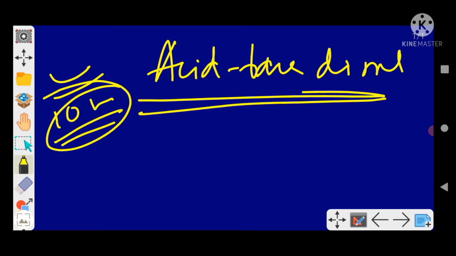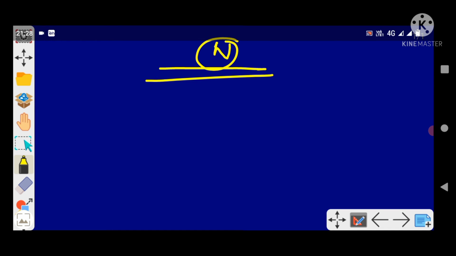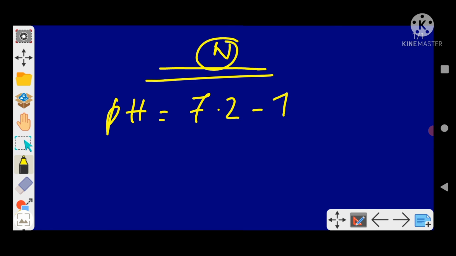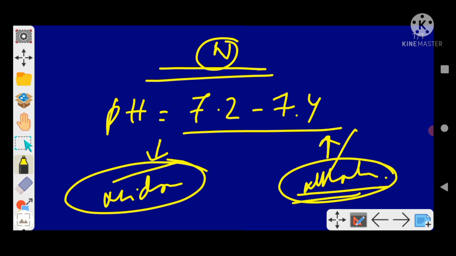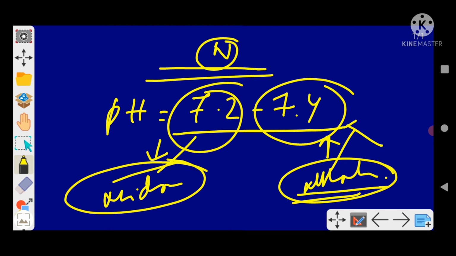To solve questions on acid base disorders, we have to know a few normal values. Normal pH is 7.2 to 7.4. If it is less than 7.2, we say acidosis. More than 7.4, we say alkalosis. So remember, normally 7.2 to 7.4, less than 7.2 acidosis, more than 7.4 alkalosis. First we will see the normal, and then we can diagnose the abnormal things.